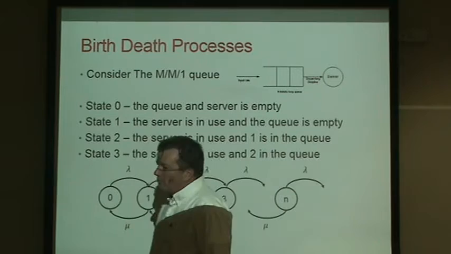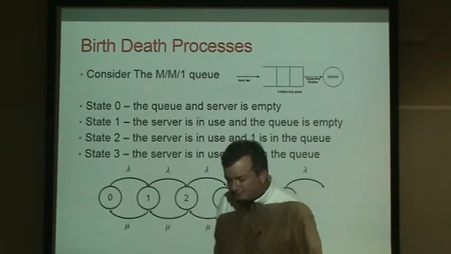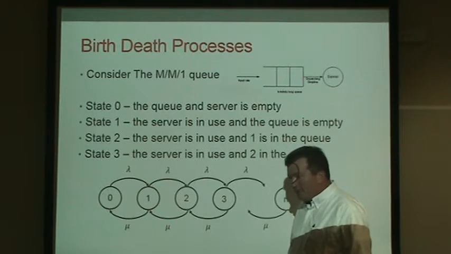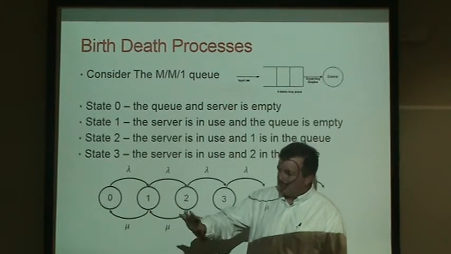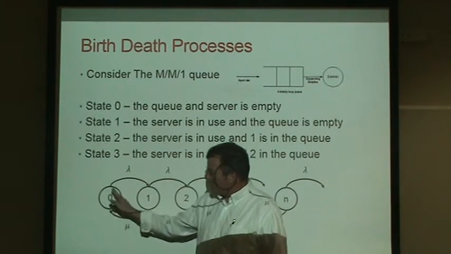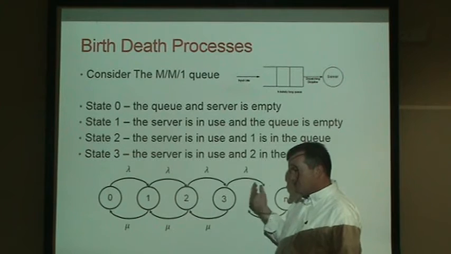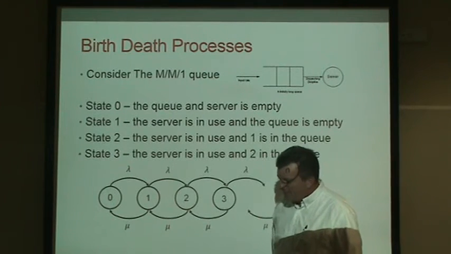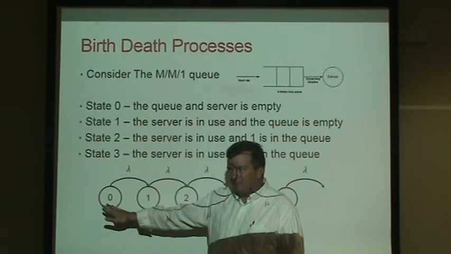The idea behind birth-death analysis, I like to think of it like you are in a building and there's an elevator that starts at the lobby. Let's say state 0 is the lobby, and then there's a first floor, a second floor, a third floor, and it goes up to the top of the building. At the beginning of a day, the elevator starts at the lobby.